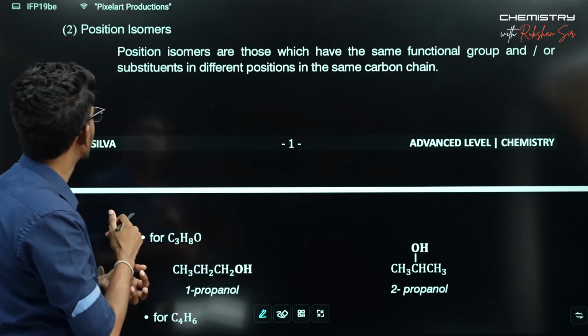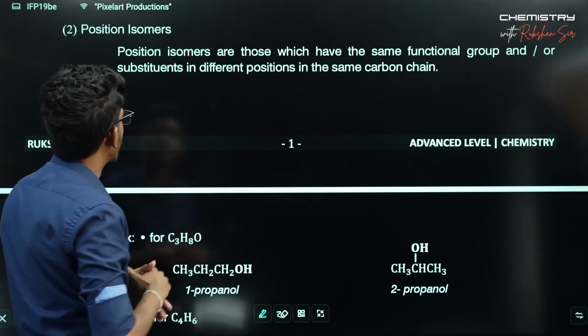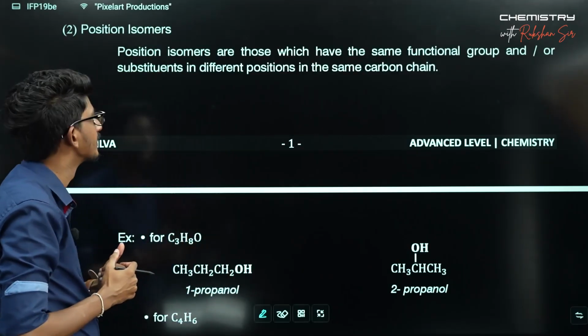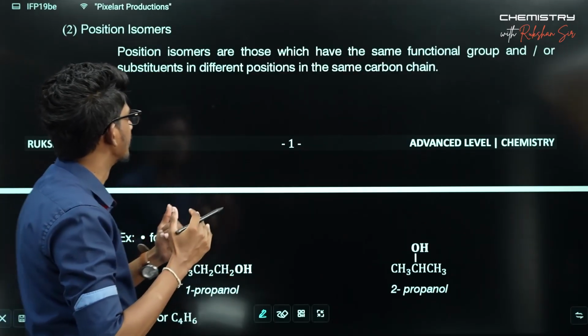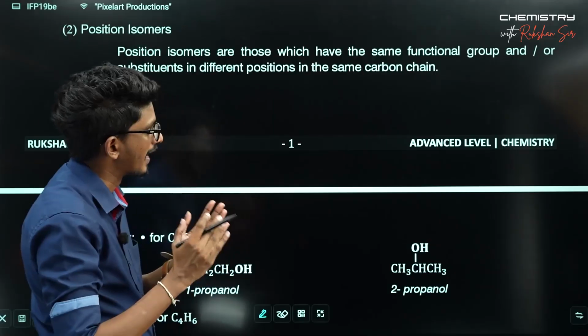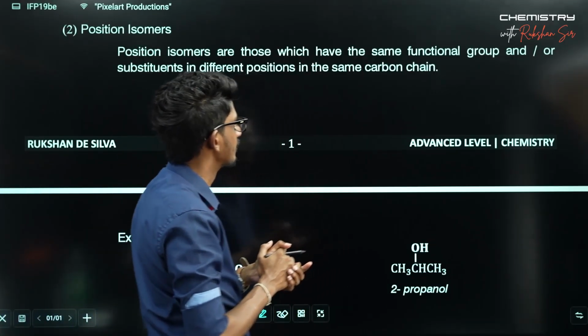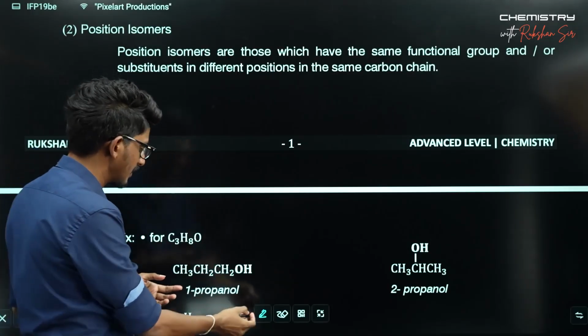See, it says position isomers are those which have the same functional group and or substituents in different positions in the same carbon chain. Different positions in the same carbon chain.